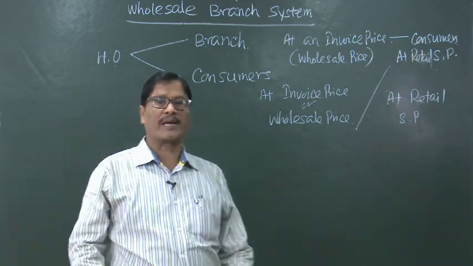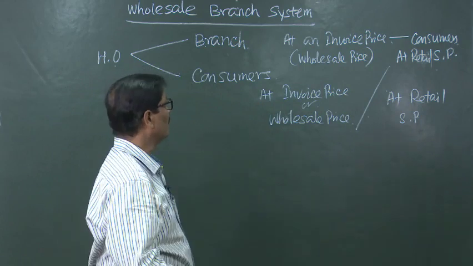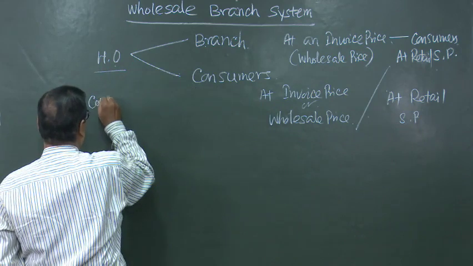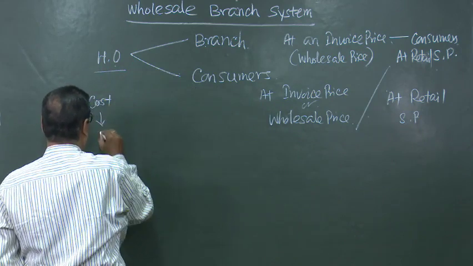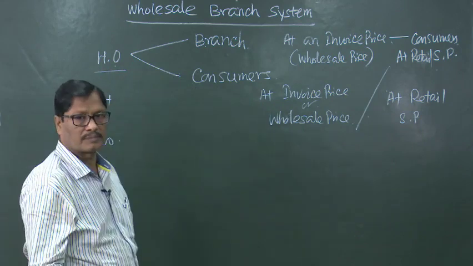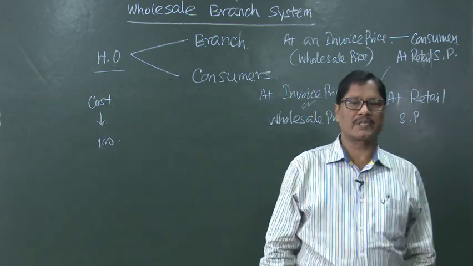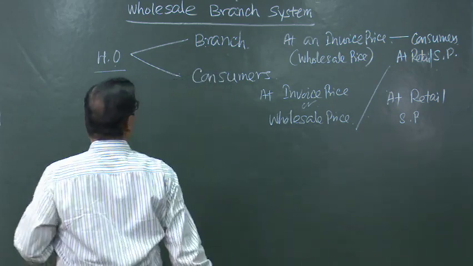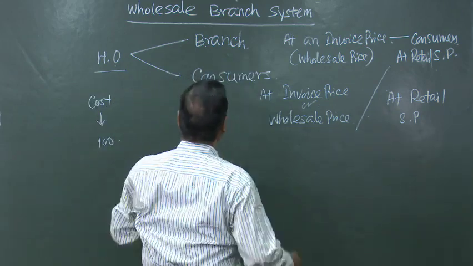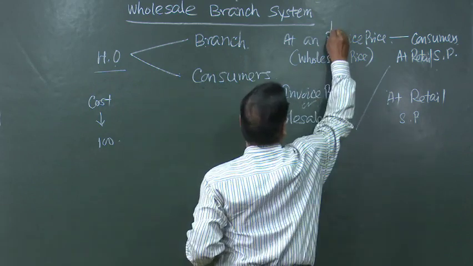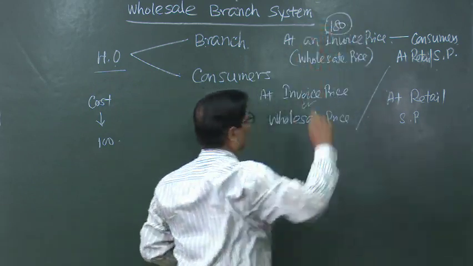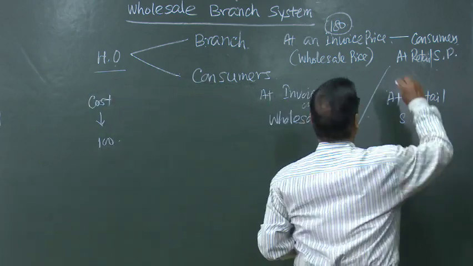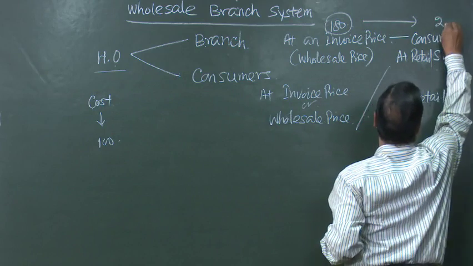If I give you one example, it will be still clear. Suppose the cost to the head office is 100 rupees, the real cost of some goods. Now, that may be sold to the branch at 180. Suppose the invoice price is 180, but the branch sells it to the consumers at 200.